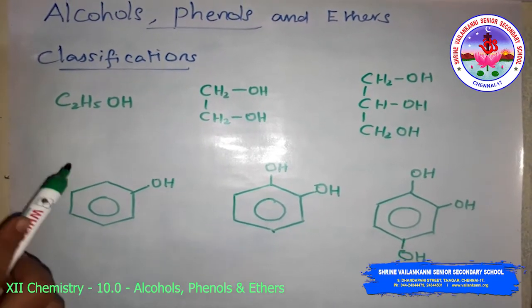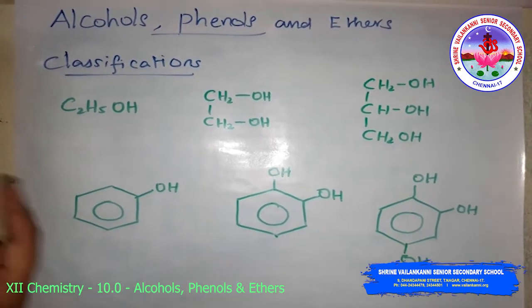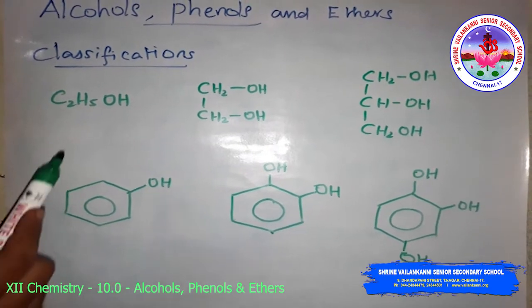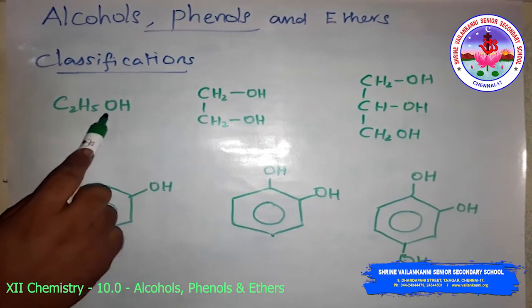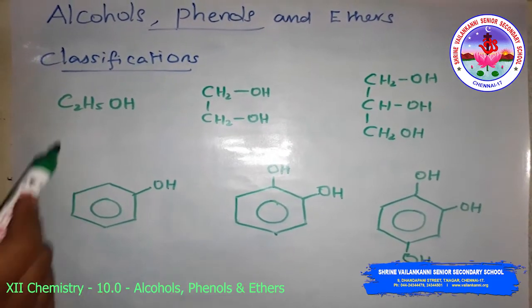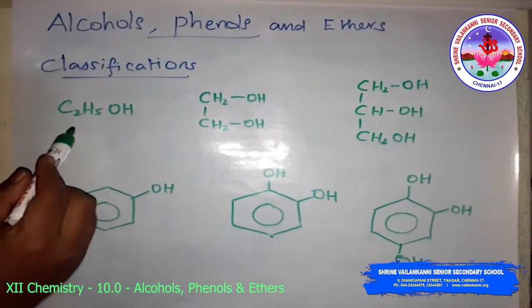The alcohols, phenols, and ethers are classified as mono, di, tri, or polyhydric compounds, depending upon whether they contain one OH, two OH, three OH, or many OH groups, that is, hydroxyl groups. And their structures are like this.